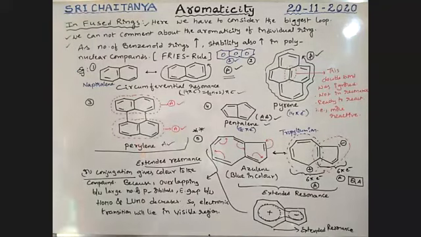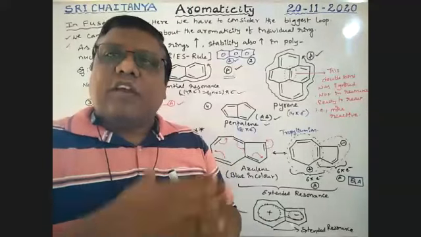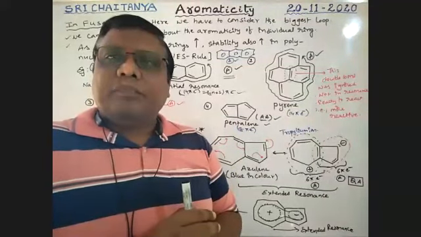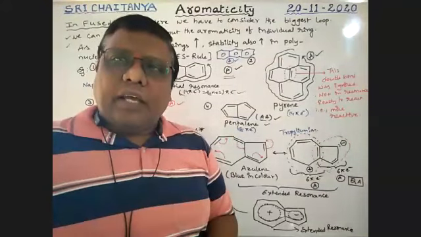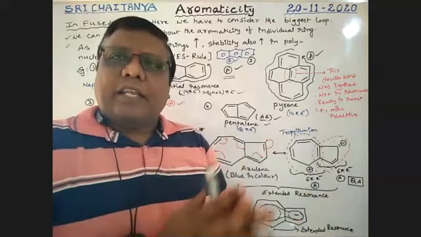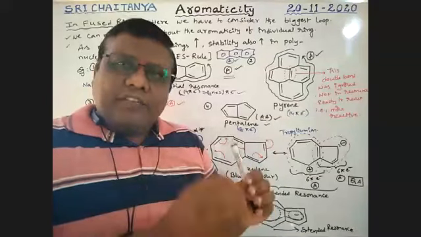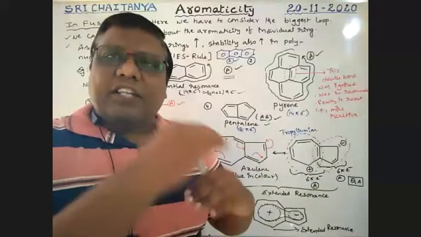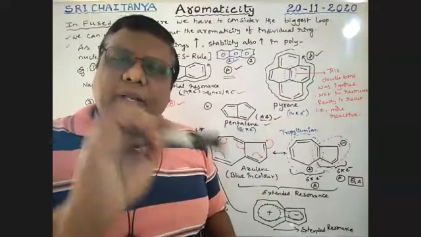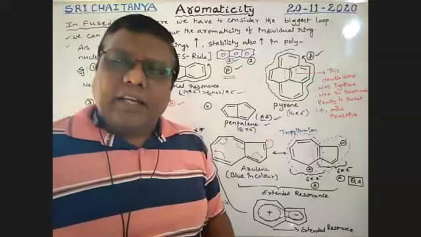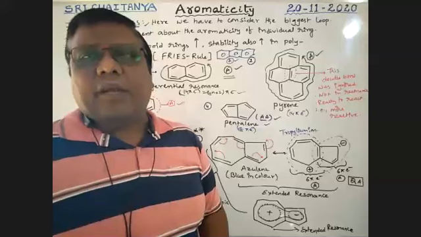So the electronic transition wavelengths come under visible light. Only visible light has colors. If a compound is colored, that means its energy is in visible light. Here also, because the energy difference is less, the wavelength corresponds to visible light. Because of that, this azulene is colored in nature. Very, very important.